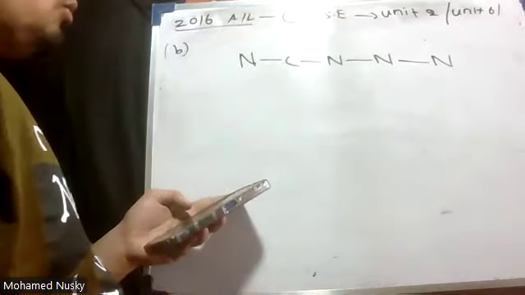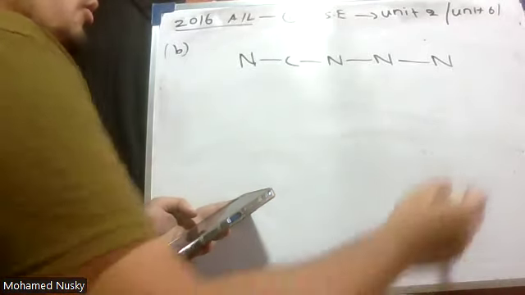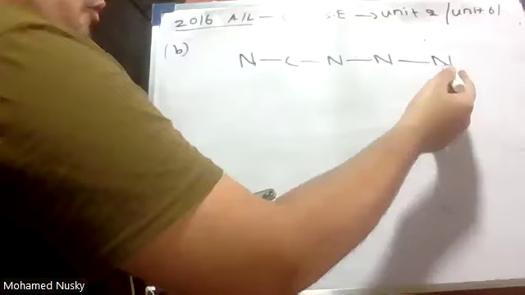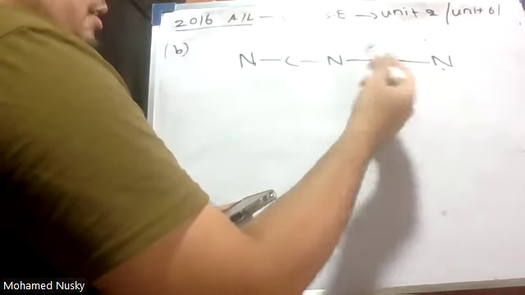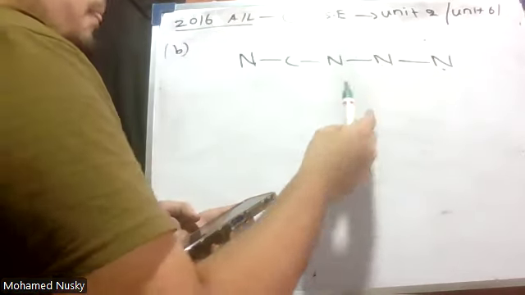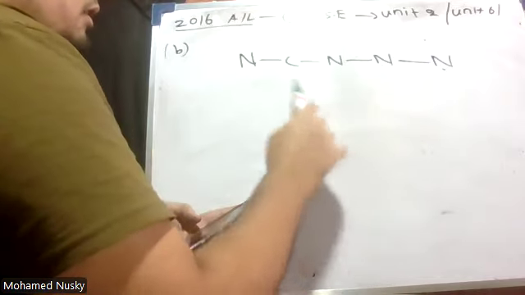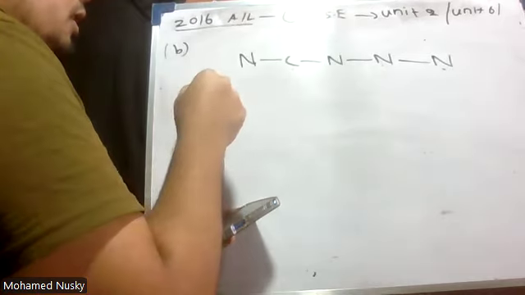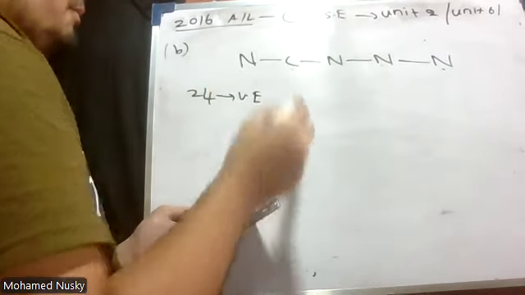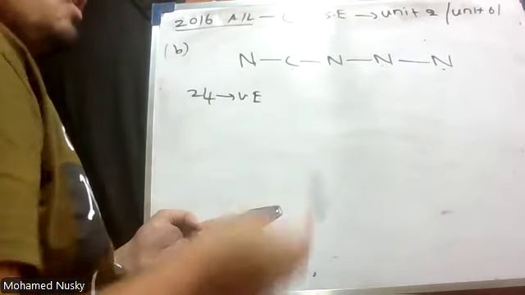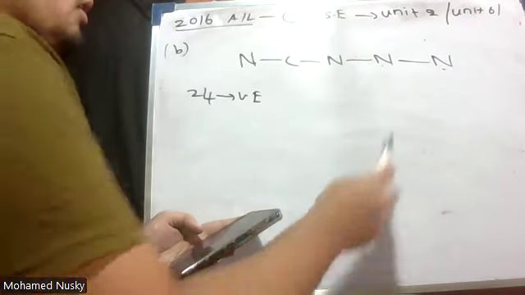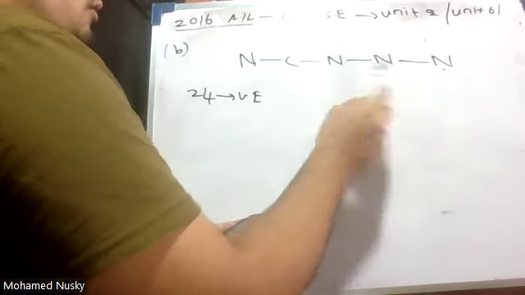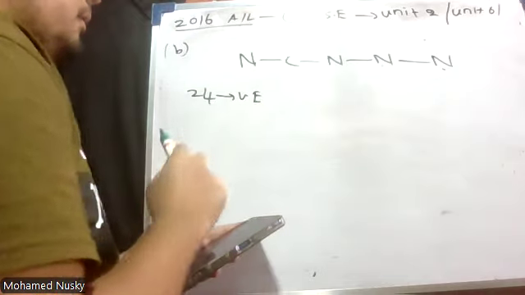Now count the number of valence electrons. In nitrogen, how many valence electrons? 5. Nitrogen 5 and carbon 4. So 5, 10, 15, 20, 20 plus 4, 24. Therefore, there are 24 valence electrons. Then how many bonded electrons are there? 1, 2, 3, 4, 5, 6, 7, 8.